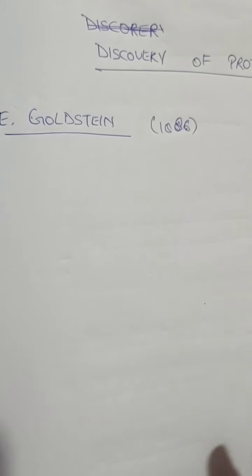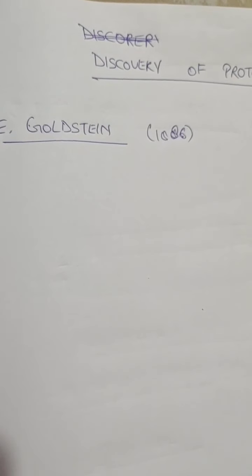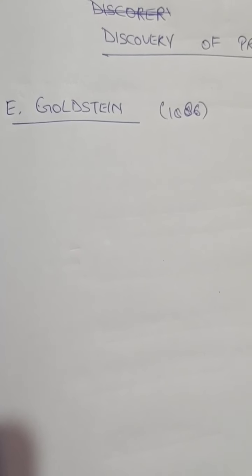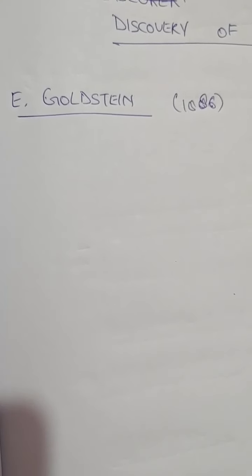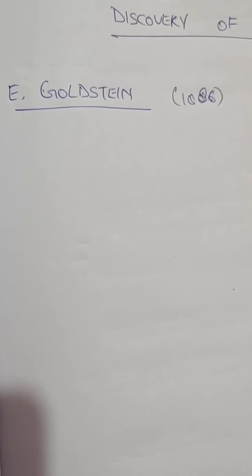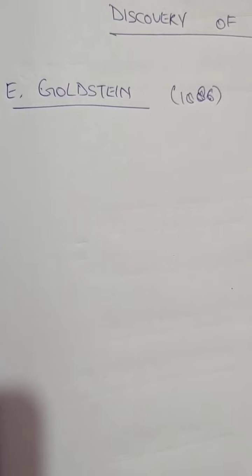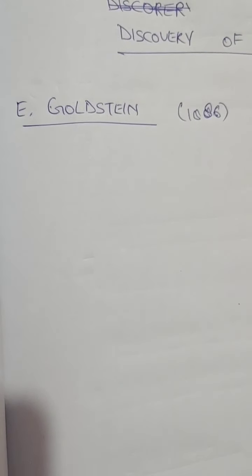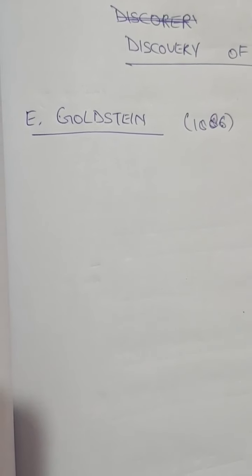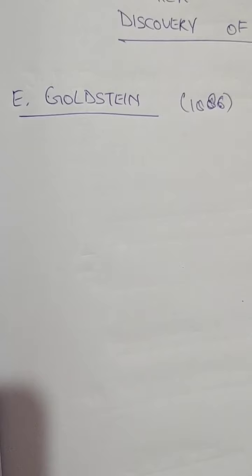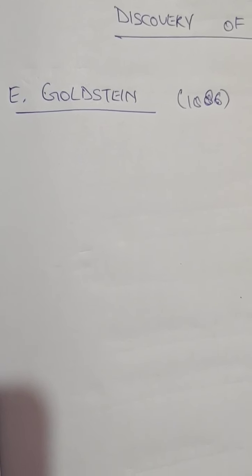But this was proved wrong by the Rutherford experiment, in which Rutherford concluded that the atom is not filled with the positive charge, but has all the positive charge in the center, in the nucleus. The atom is mostly an empty sphere, and electrons revolve around the nucleus.